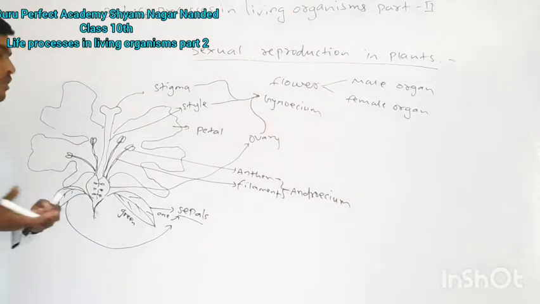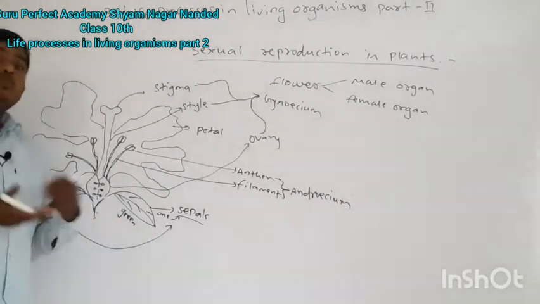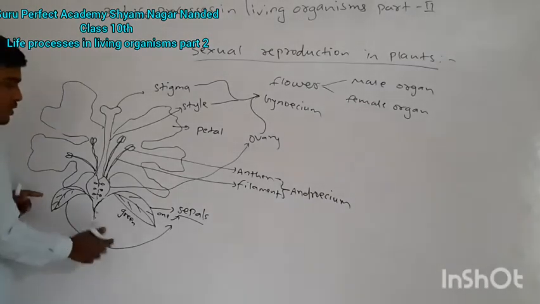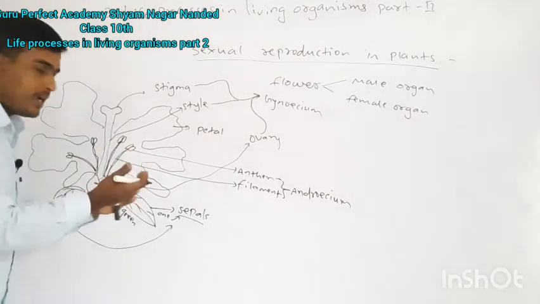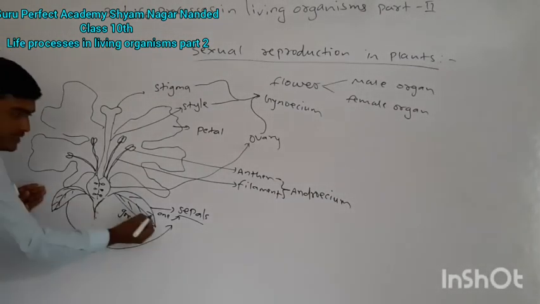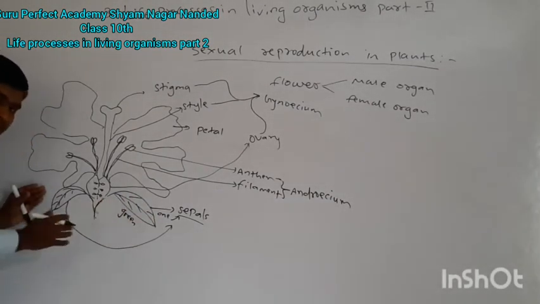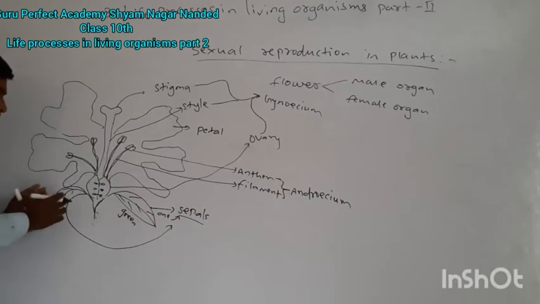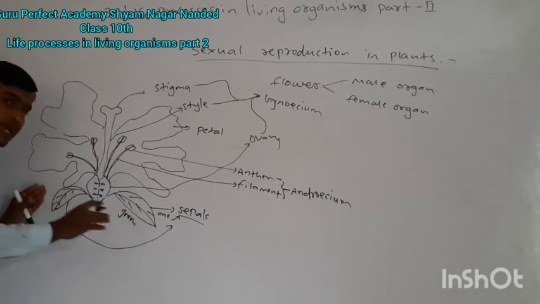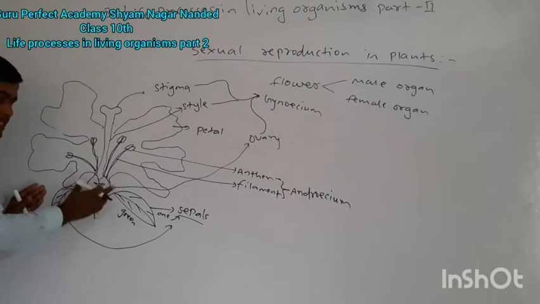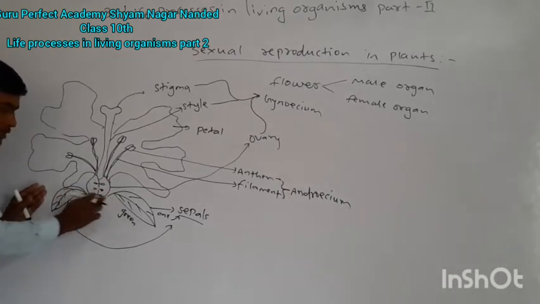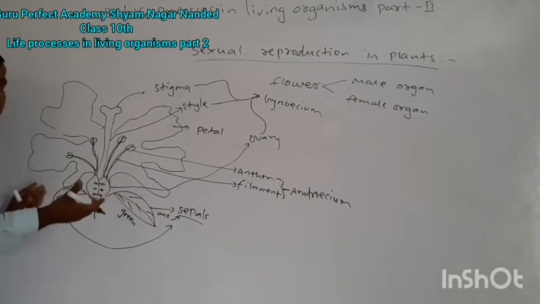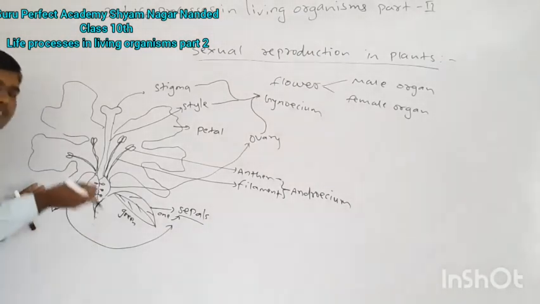Some monocots have sepals, or some do not have sepals. I am talking about all the sepals present below the ovary. I am showing only 2 sepals here, but other flowers may have 4 or 3 sepals.